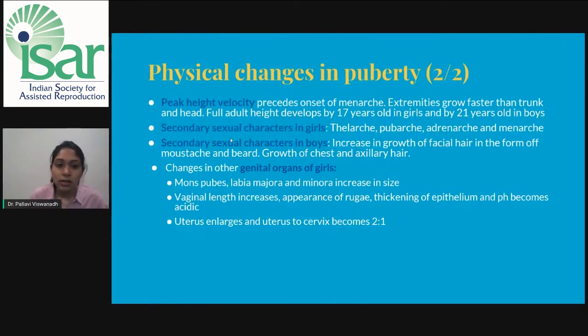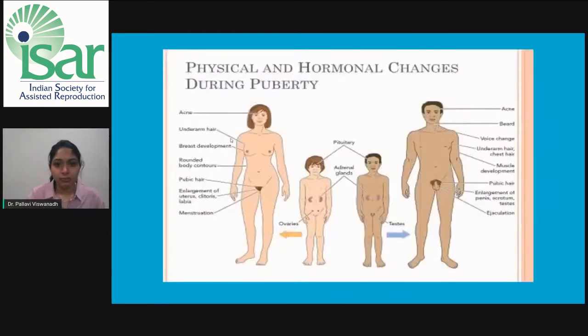The changes in other genital organs of girls are that the mons pubis and labia majora and minora increase in size. The vaginal length increases, rugae appear, the epithelium thickens, and the pH becomes more acidic. The uterus to cervix ratio becomes 2 is to 1 as the uterus enlarges during this period.